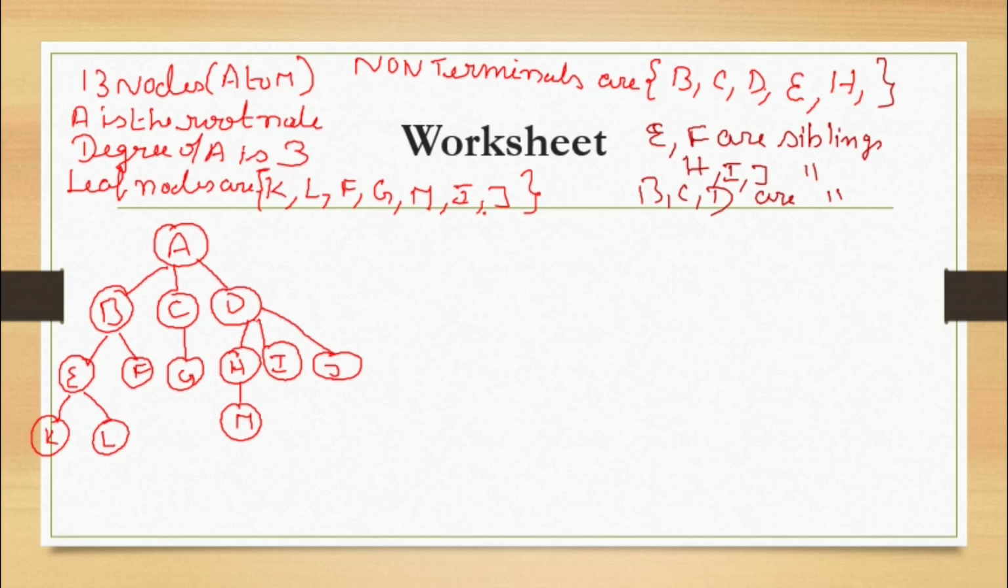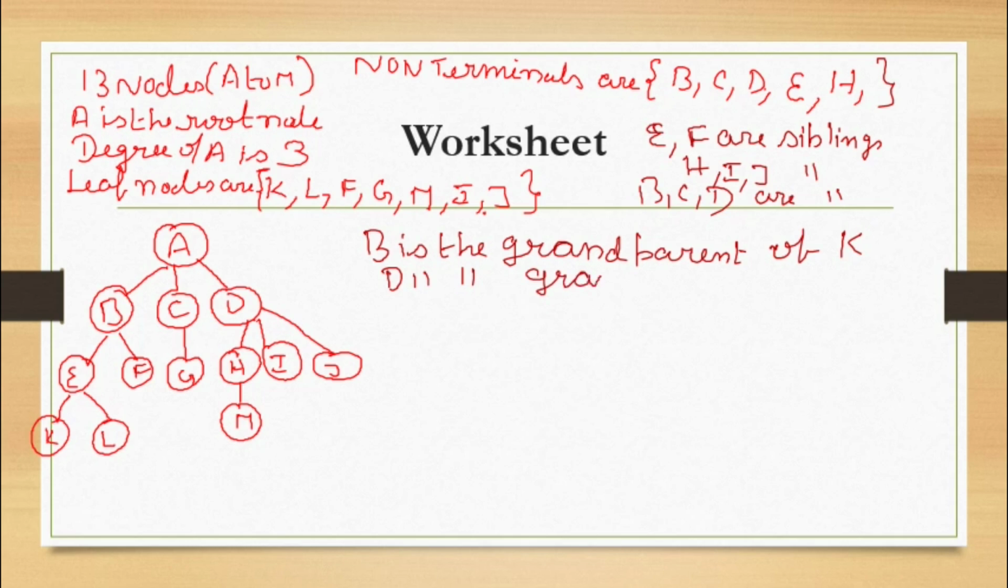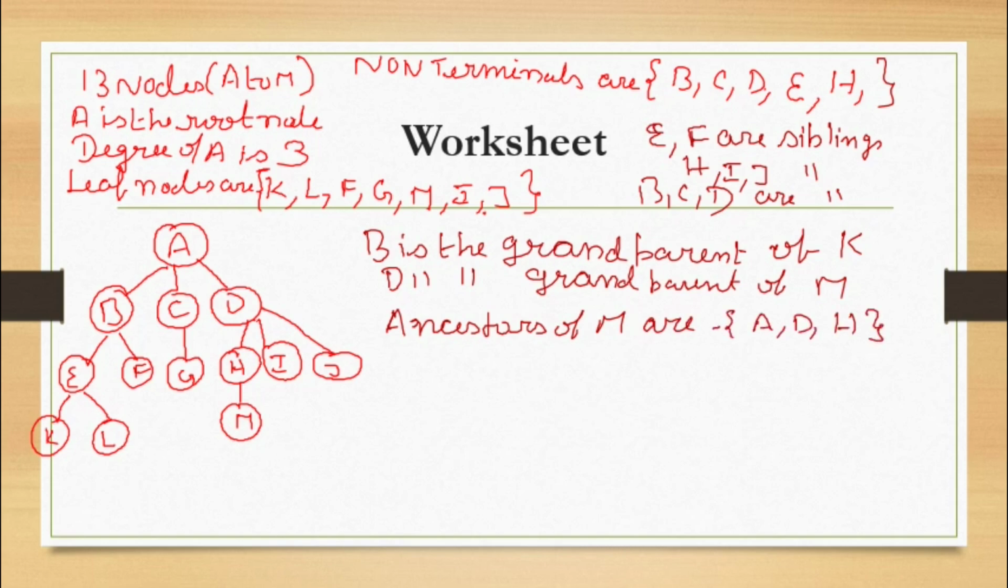Next, B is the grandparent of K. One more example: D is the grandparent of M. Then what are the ancestors of M? The ancestors of M are A, D and H.